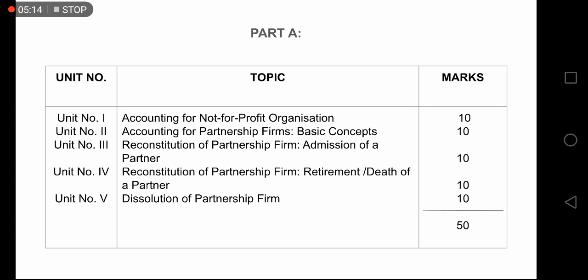A person in his old age doesn't want to work more, so he wants to retire. So there is full freedom that he can retire, yes or no? So in that case, what will be the accounting procedure? How will they do it? Those things we will study in this chapter. This chapter also carries 10 marks.